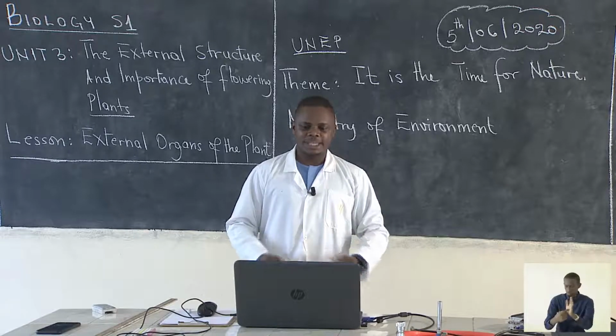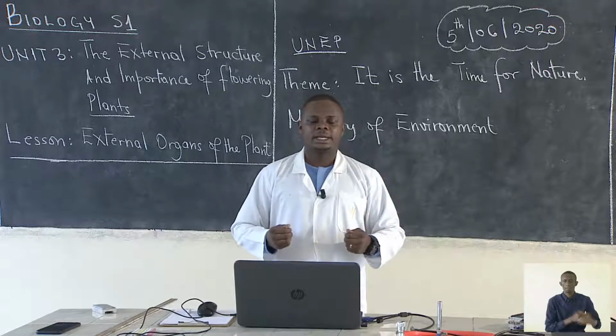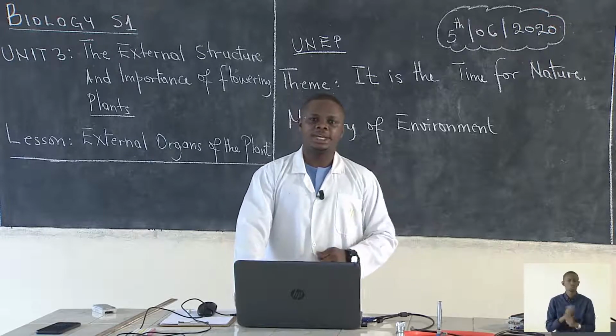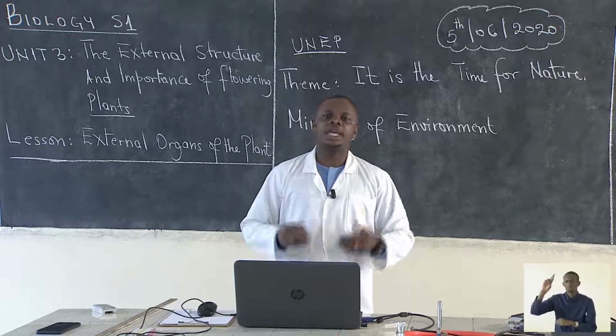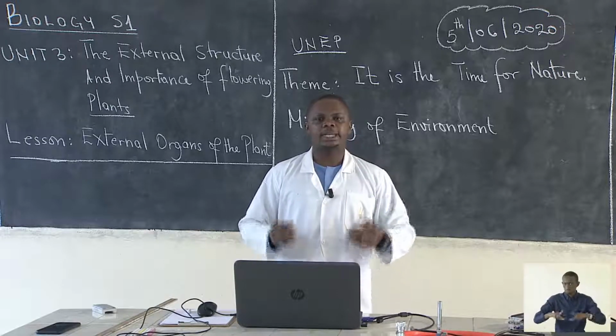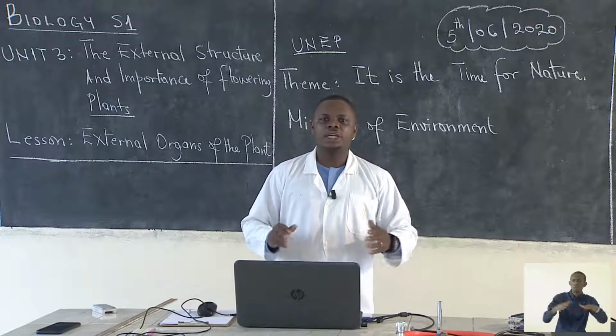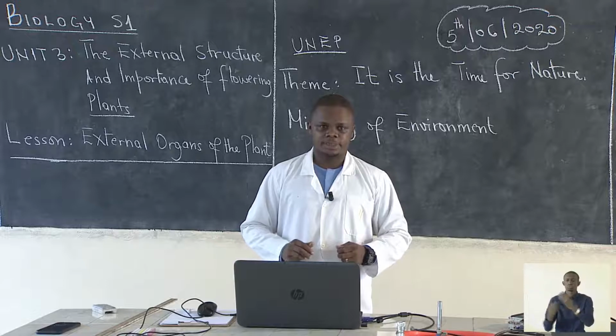What does this mean? This means we have to protect organisms on land. We have to protect organisms which are in rivers, lakes. We also have to protect our swamps so that organisms which are there don't extinct.